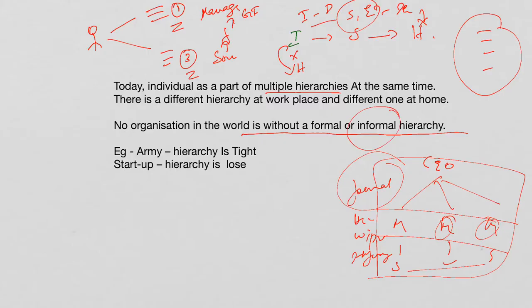That means he may report to him, and there is exchange of information between these two branches. So informal hierarchy exists, but it is more open. So the point to be noted is that hierarchy exists in organizations, either in a formal or informal way.